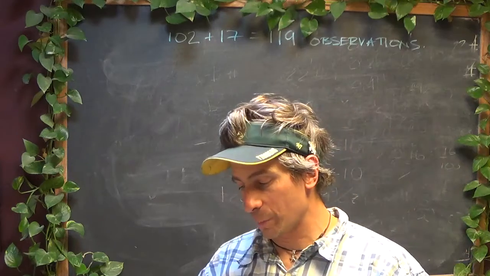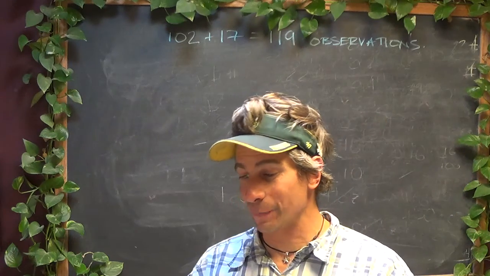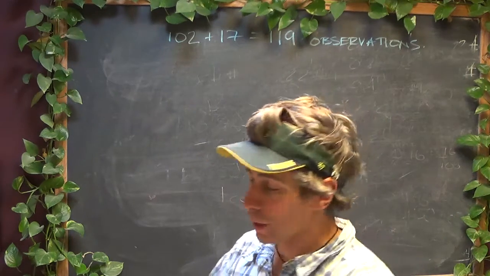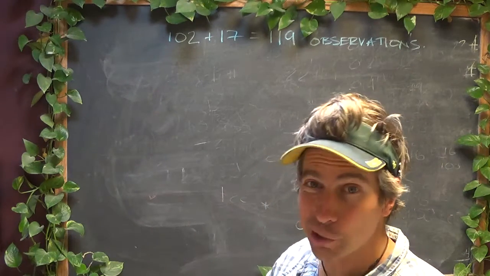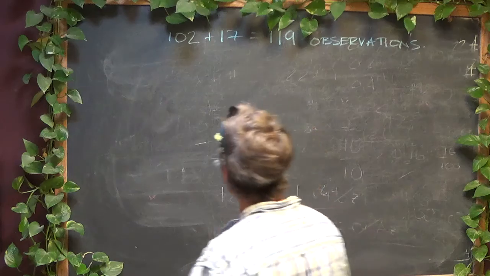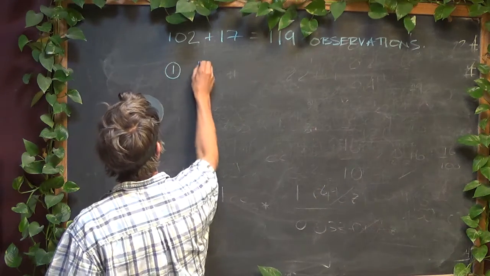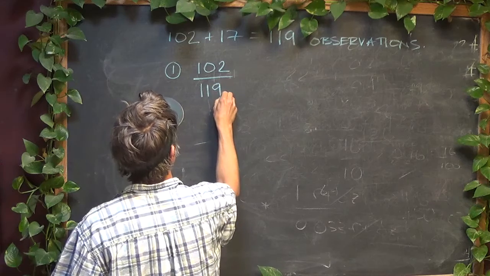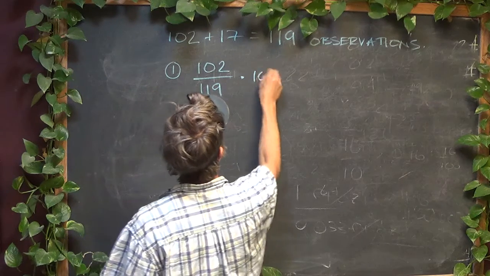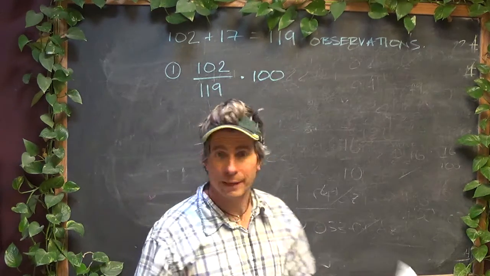Okay, so my question was, based on the above results, what percentage of the time has he seen his shadow? So right here it tells you there's 102, I even counted them for you so you didn't have to. 102 times he's seen it. So for number one, it's 102 out of the 119. And then if you want to multiply that by 100 to change it to a percentage, that's totally fine.